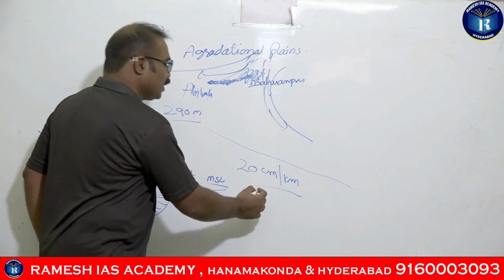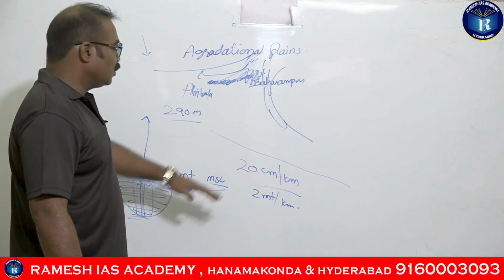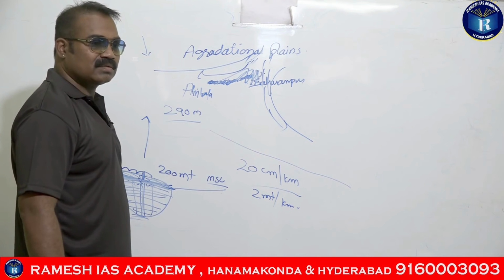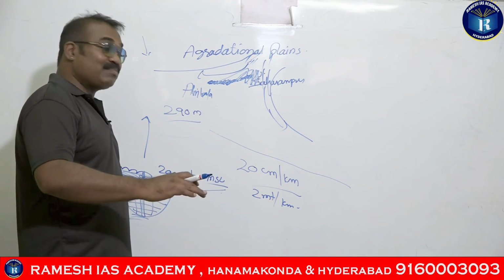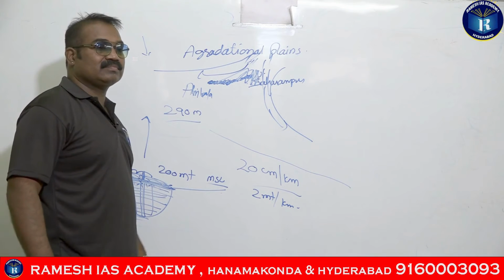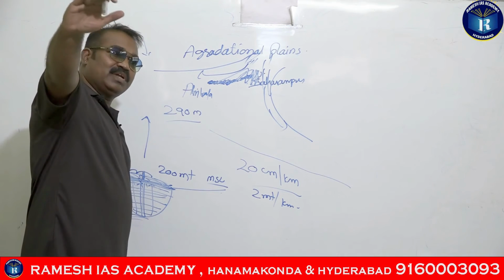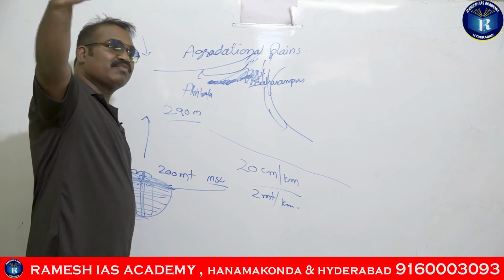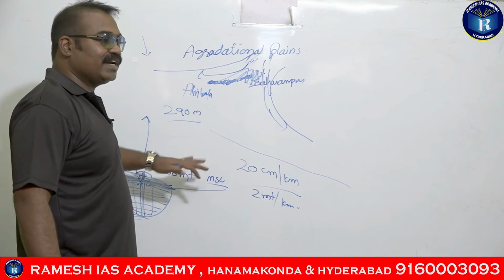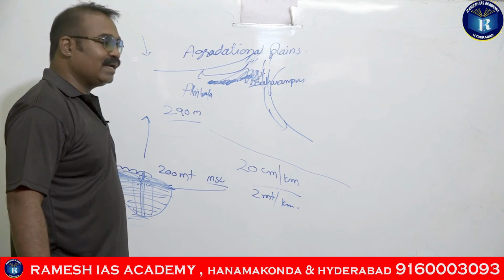It is 2 meters per kilometer. But here it is 20 centimeters. That is the reason we are calling them the Great Plains, guys. Plains, because they are plain to an extent of several hundreds of kilometers. So the average gradient is only 20 centimeters per kilometer.